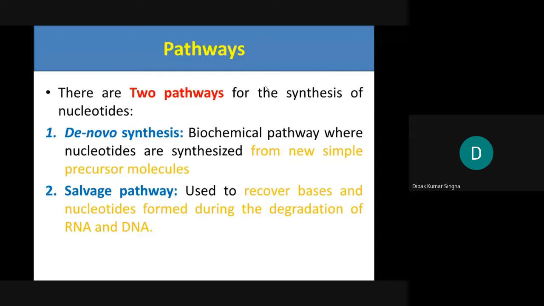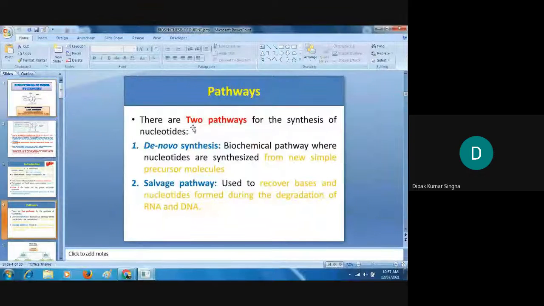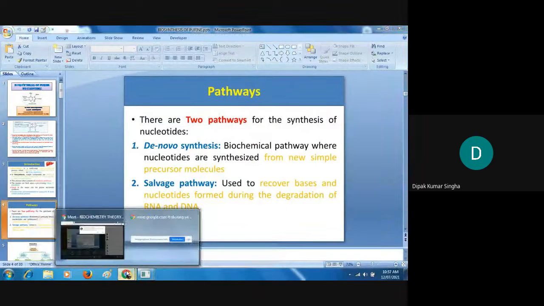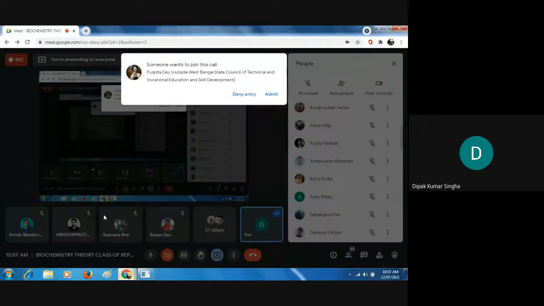There are two parts. One is the de novo synthesis, another is the salvage pathway. What is de novo? It is a biochemical pathway with 10 steps of reaction in which nucleotides are synthesized from new simple precursor molecules. And the salvage pathway, after the synthesis of compounds, actually inosine monophosphate, then it will be converted further.